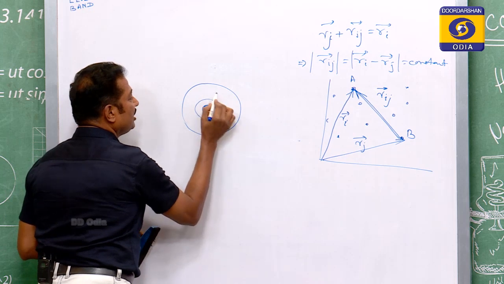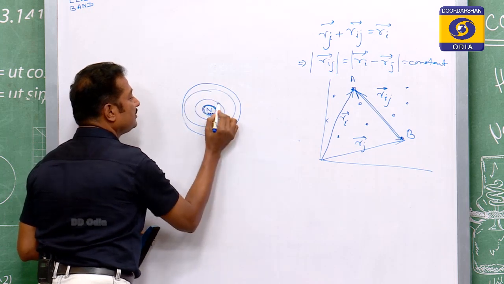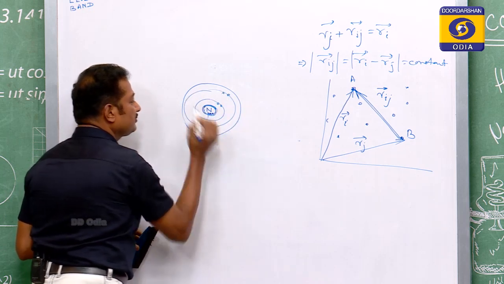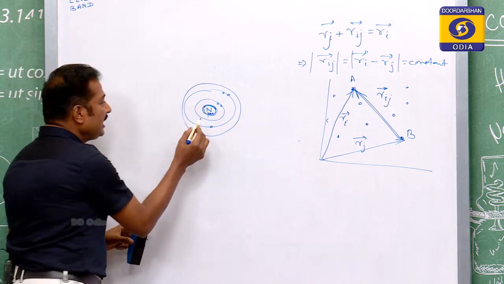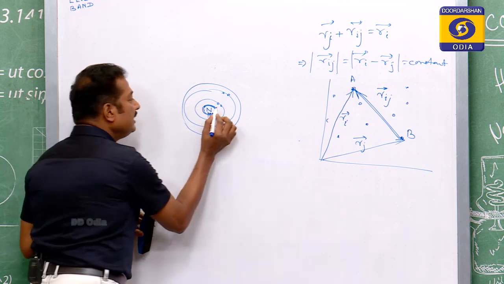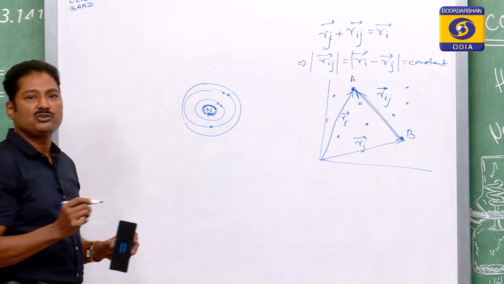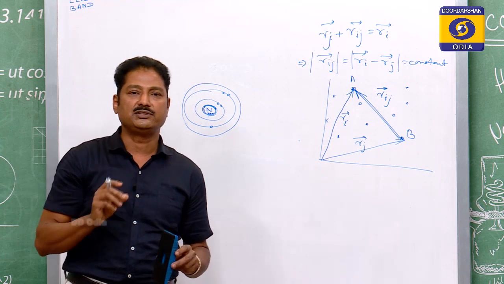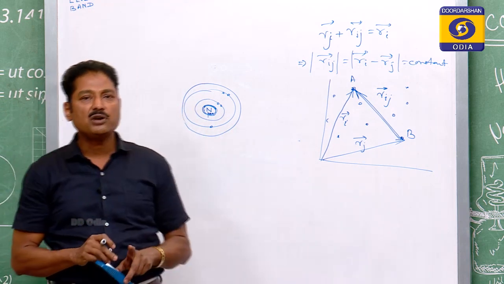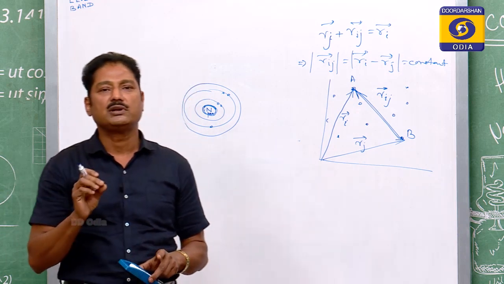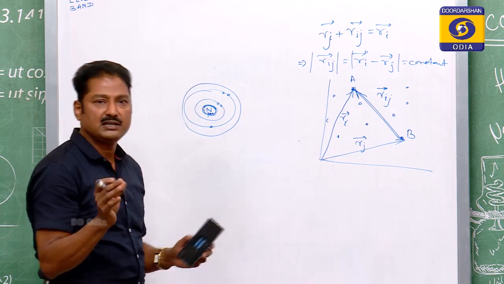The electrons revolve around the nucleus. When the electrons revolve around, in each orbit the electron should have a particular energy. What is that energy? Because it is moving, by virtue of its motion, it will possess kinetic energy. That is simple.